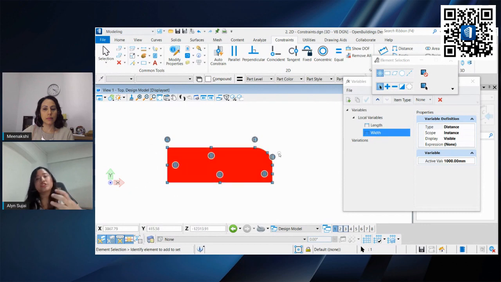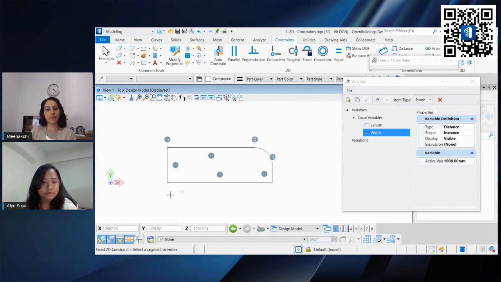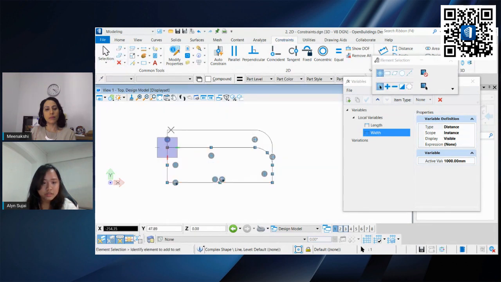Okay, the reason why we're constraining our components or our elements is so that we maintain the design integrity. You want a table to still look like a table after you apply your constraints. So that is why we add some constraints, so that it still looks like a table. Again, fix on the point, fix on the length. Let's see. Okay.